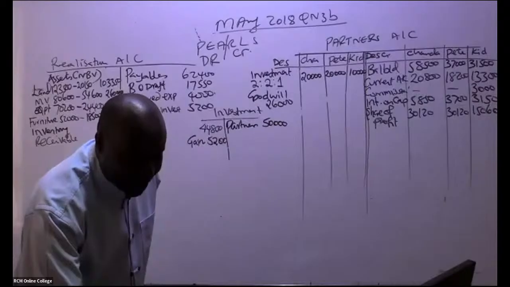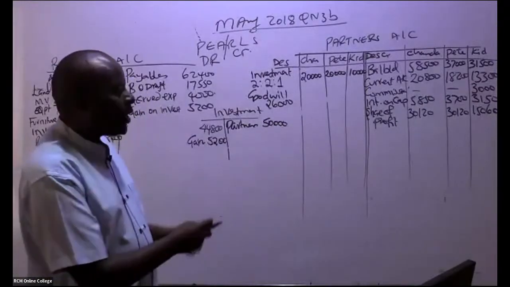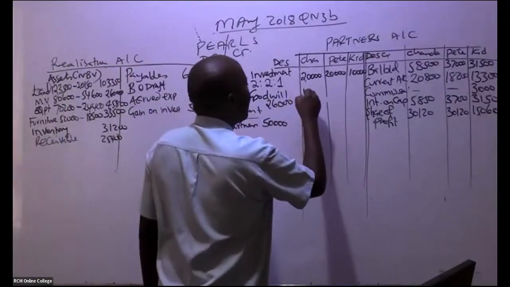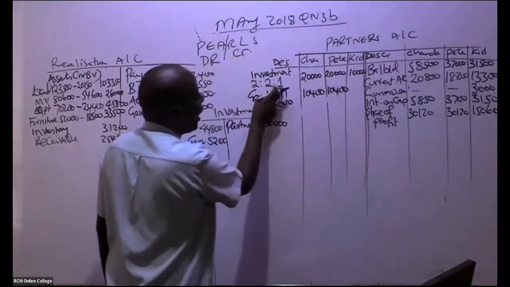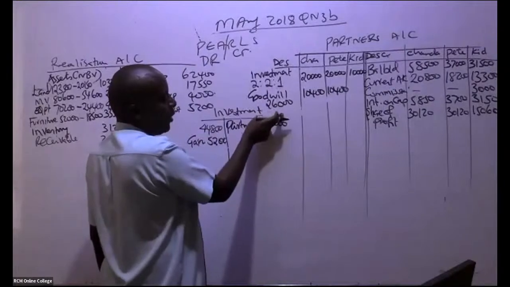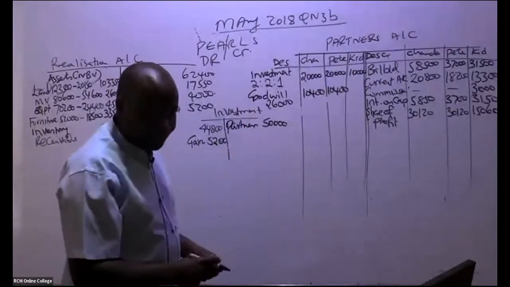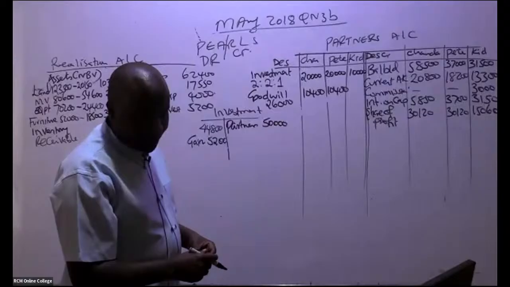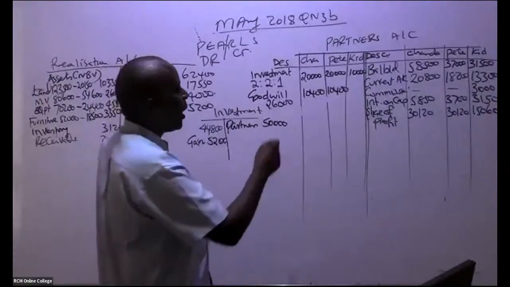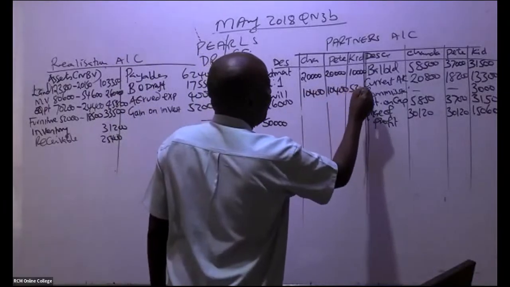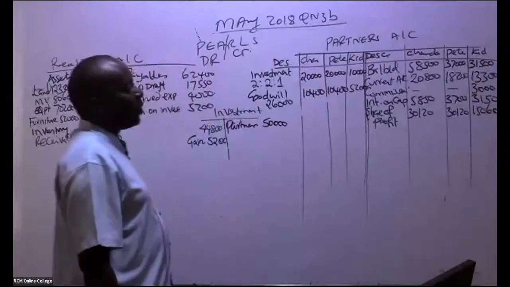So the goodwill there is 10,400. And then we have now 1/5. If you remember 1/5, that will end up giving us what figure? 5,200 like that.